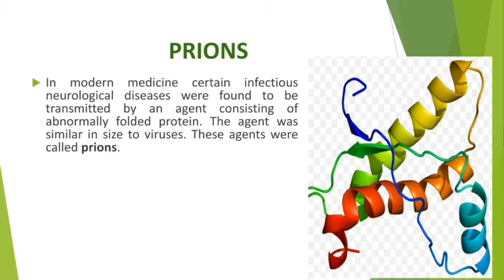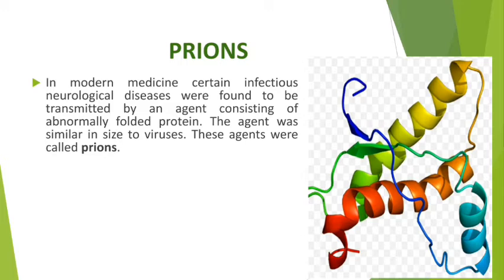In modern medicine they found that the causative factor was made up of abnormally folded protein. You'll find that some structures are made up of folded protein, but this structure was abnormally folded protein, and that structure was similar in size to viruses.